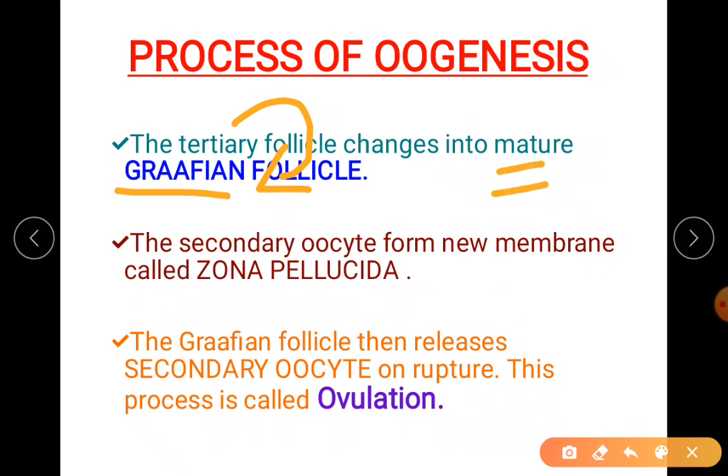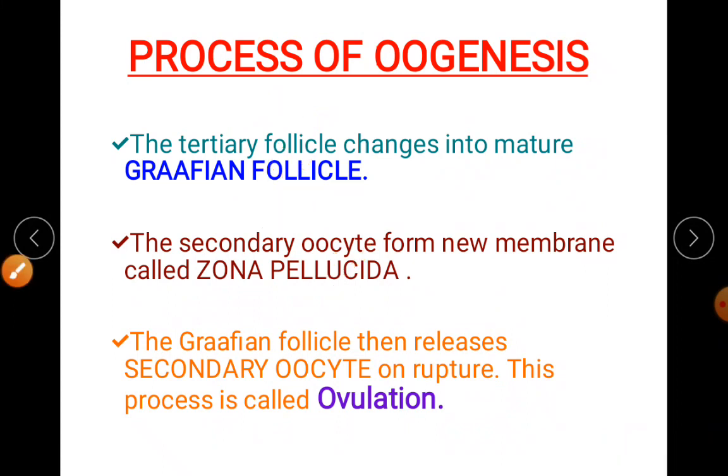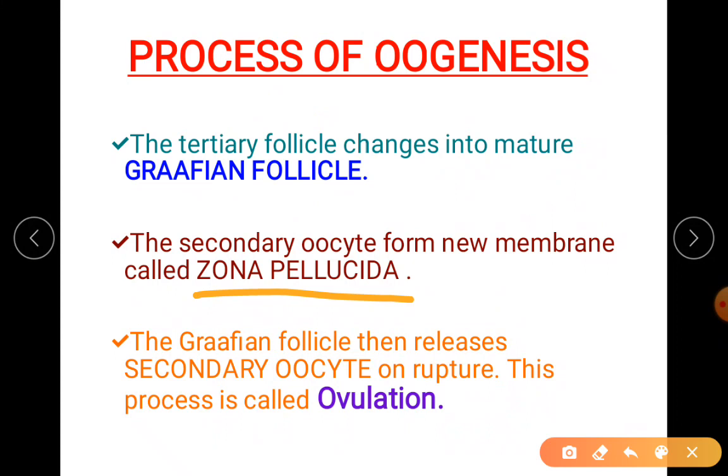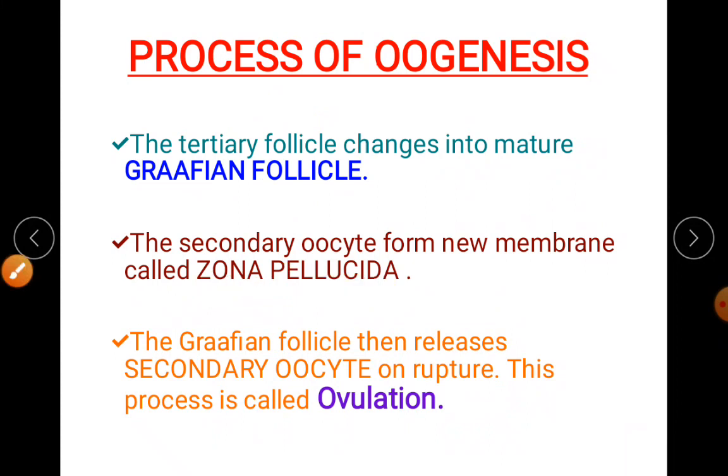So as the follicle becomes mature, the secondary oocyte produces a wall called zona pellucida. Okay, a strong wall called zona pellucida. For this zona pellucida, you all remember in sperm there was acrosome containing hydrolytic enzymes. That enzyme is needed to disintegrate zona pellucida during the entry into the ovum, during the fertilization. So I hope it is clear.